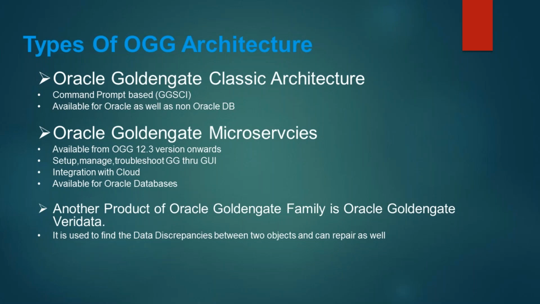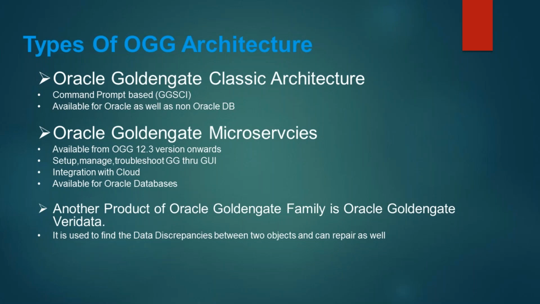One is classic and second is microservices architecture. Now there is another product in the Golden Gate family, which is known as Veridata. Veridata, as the name suggests, verifies the data. It is used to identify discrepancies between objects among source and target, and if any discrepancy is identified, it can repair those discrepancies for you.